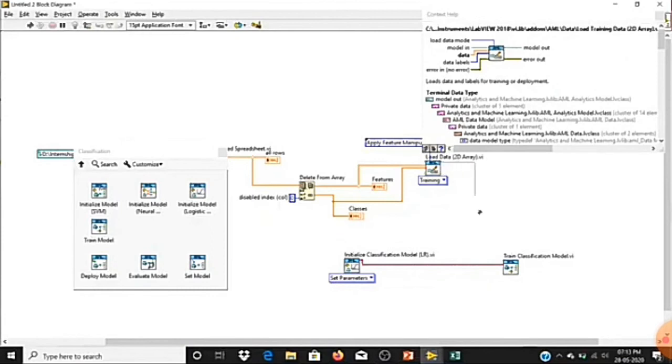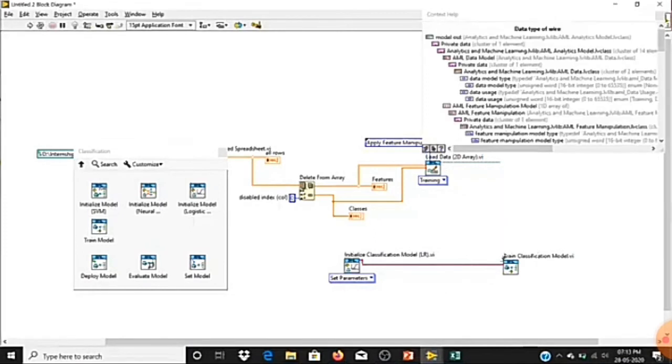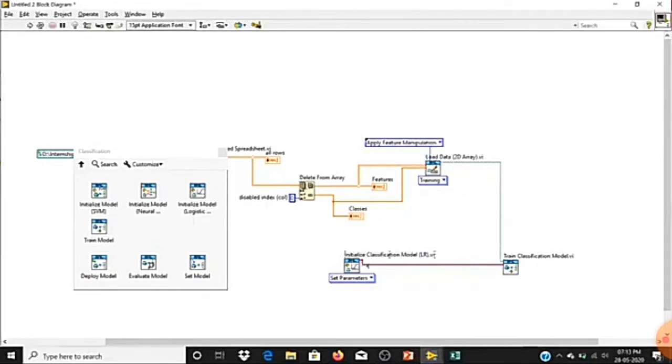This wire will determine which data I'm going to train, and this wire will determine which method I'm going to use for training. So this function will help me to create a machine learning model. Machine learning train model. So we have completed our first stage.